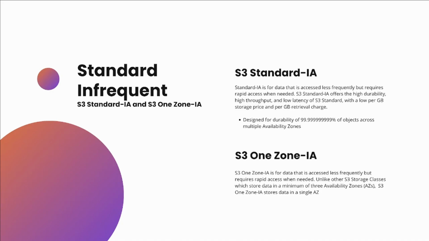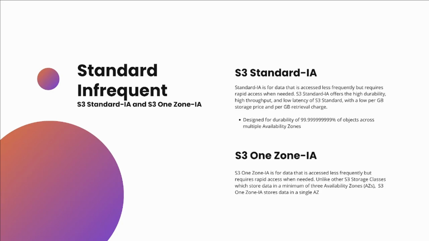Now, in the case of One Zone IA, this data is the same thing. It's accessed less frequently, but when you do need it, you require it to be access friendly, like you want it fast. But unlike Standard IA, this is only stored in one single availability zone.